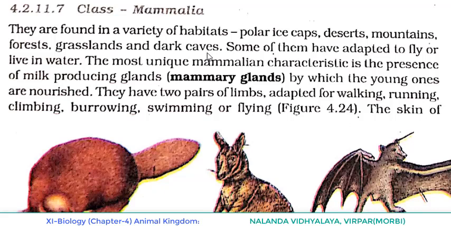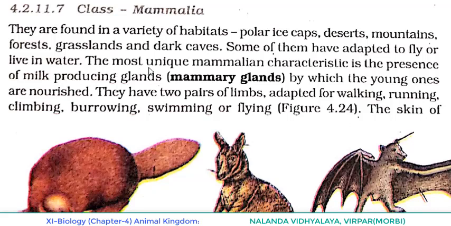Some of them have adapted to fly or live in water. Flying does not mean they should come under birds. In mammalia also, some species have the adaptation of flying.